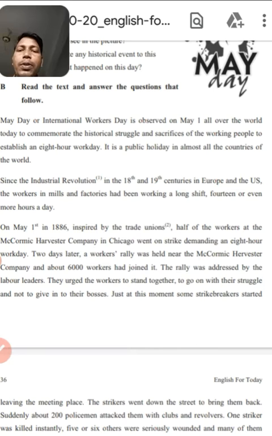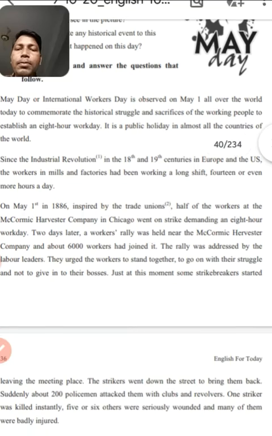Here they are talking about the Industrial Revolution. When did the Industrial Revolution start? The date is the 18th and 19th century. The workers in mills and factories had been working long shifts. How long had they worked? 14 hours or even more hours a day.